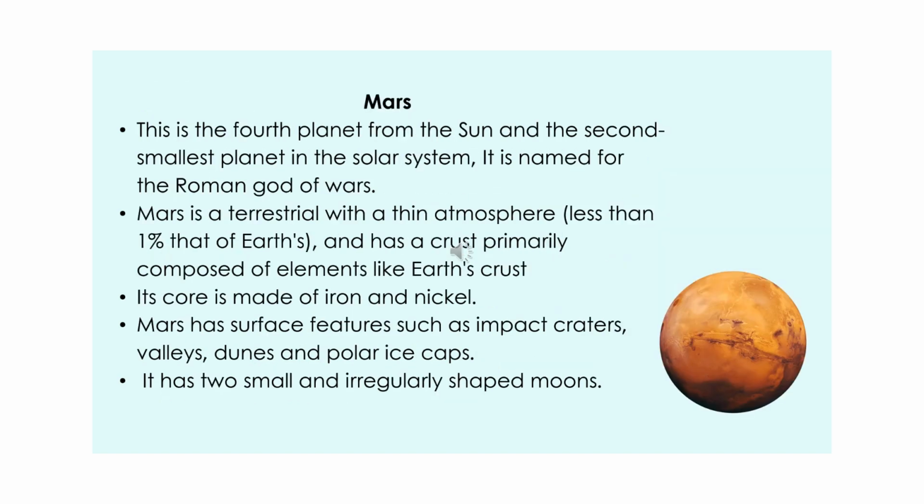Mars. This is the 4th planet from the Sun and the 2nd smallest planet in the solar system. It is named for the Roman god of wars. Mars is a terrestrial body with a thin atmosphere and has a crust primarily composed of elements like Earth's crust. Its core is made up of iron and nickel. Mars has surface features such as impact craters, valleys, dunes and polar ice caps. It has 2 small and irregularly shaped moons.